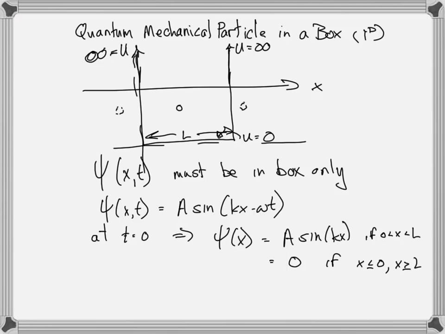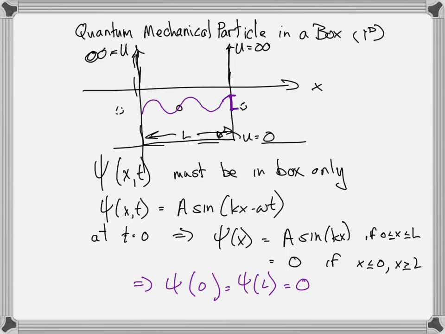In other words, if the wave function, which is a simple sine wave, was like that, and we say it's got some amplitude at the wall, but then over here it's got whatever 0 is, that would be discontinuous if it went from some max to 0 at the wall. So the wave function must equal 0 at the wall, and what that means is that it must be continuous at the wall.